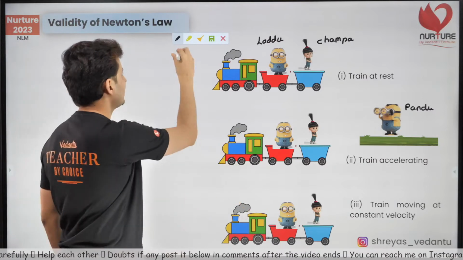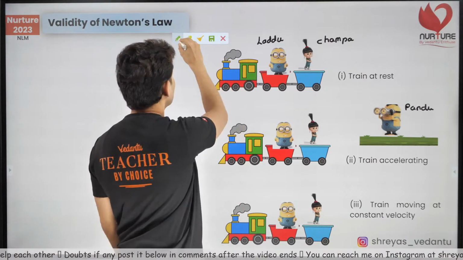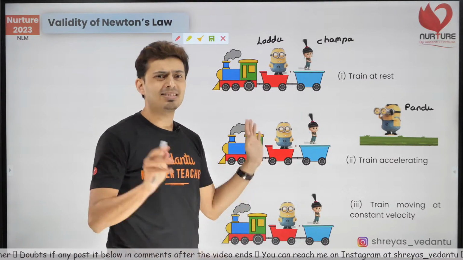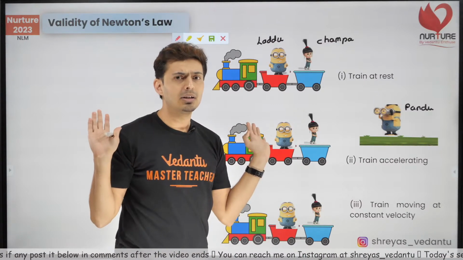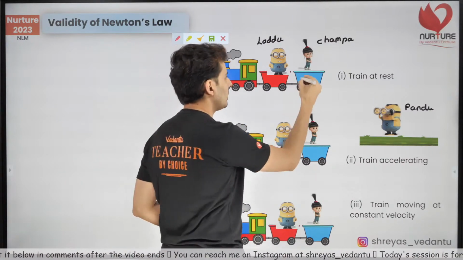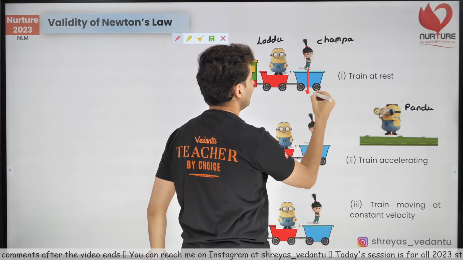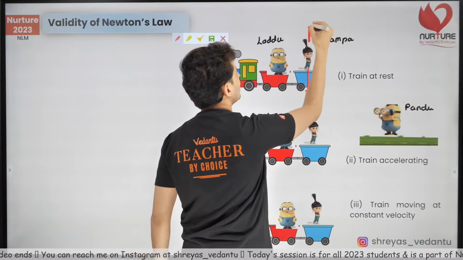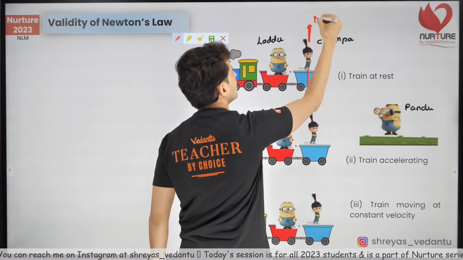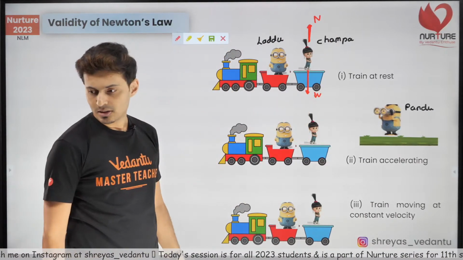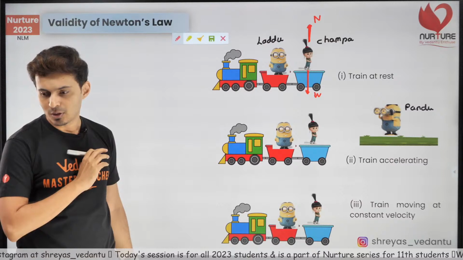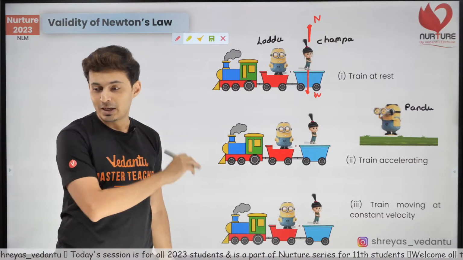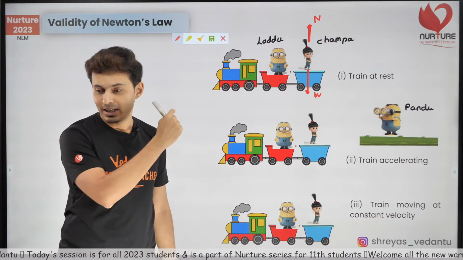Okay, let's draw the forces and see what you get. First situation, the train is at rest, Champa is just standing on it. There will be one force which will be the weight, and there will be one force which will be the normal force. Everybody agrees to this? Thank you, Manojyoti. It became easy. Now wait a minute and you will see what will happen next.